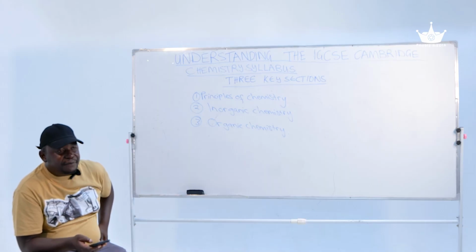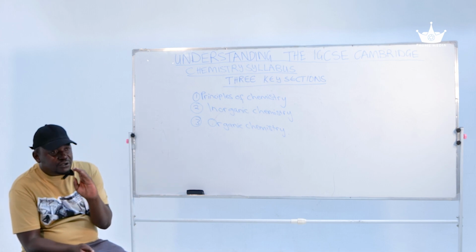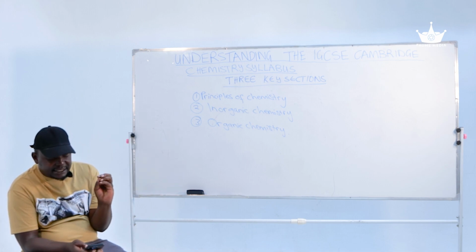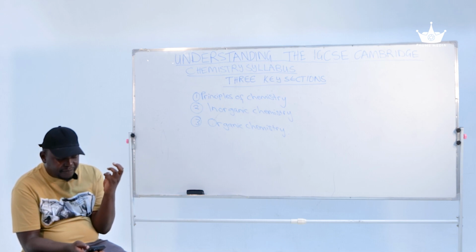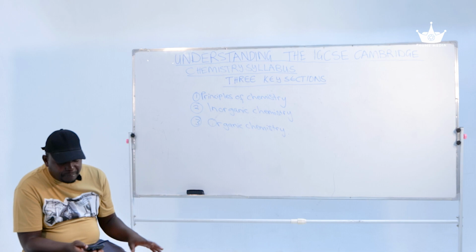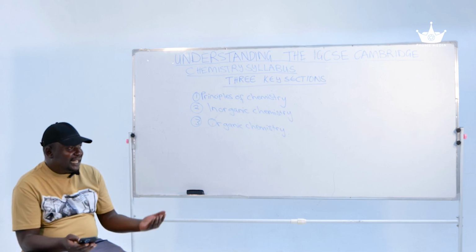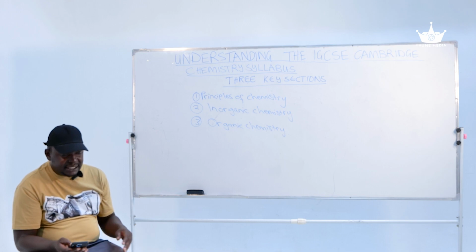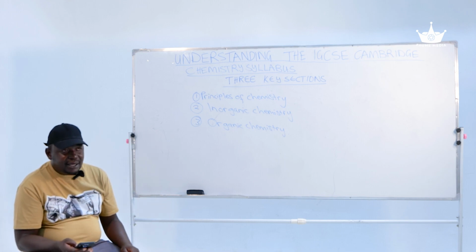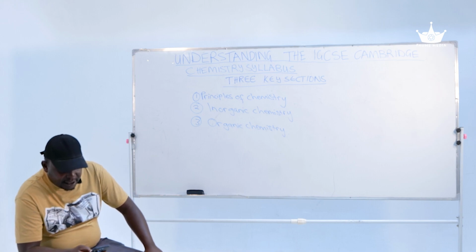Revise organic chemistry thoroughly because in most cases, it carries a significant number of marks. And then perform practical experiments if possible. Practice titrations, practice tests for gases, practice reaction rate experiments.